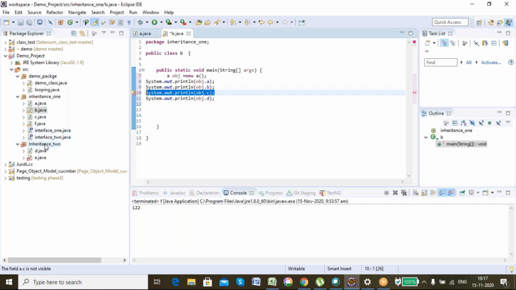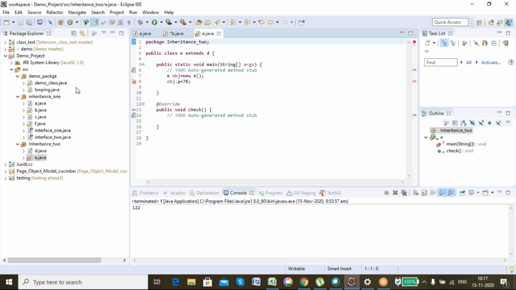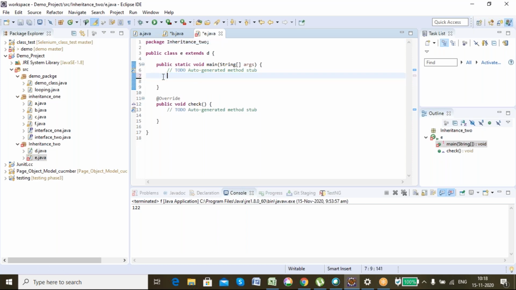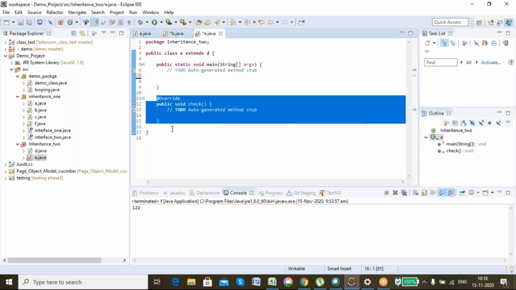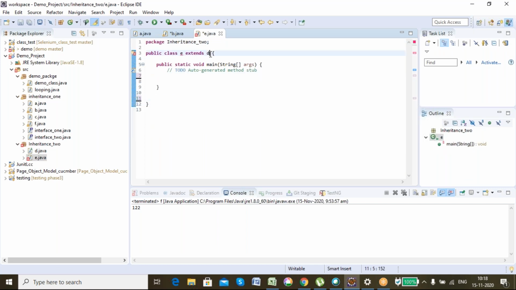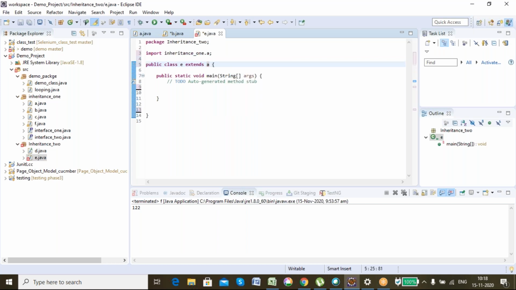Now go to a class of a different package. Let's see what is happening here. Let me make it extend A. What I'm doing is inheriting a class. So I am extending class A here, which means I'm extending a class of another package. Got my point?